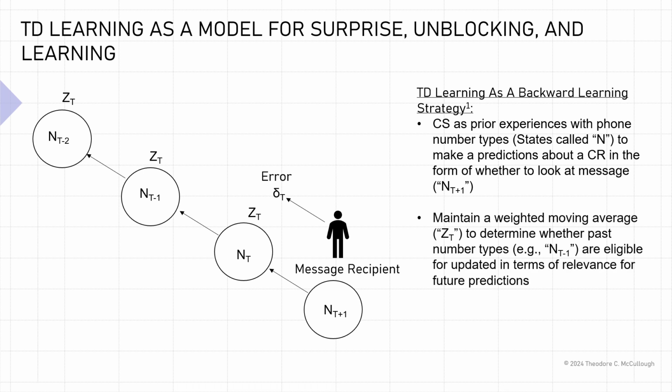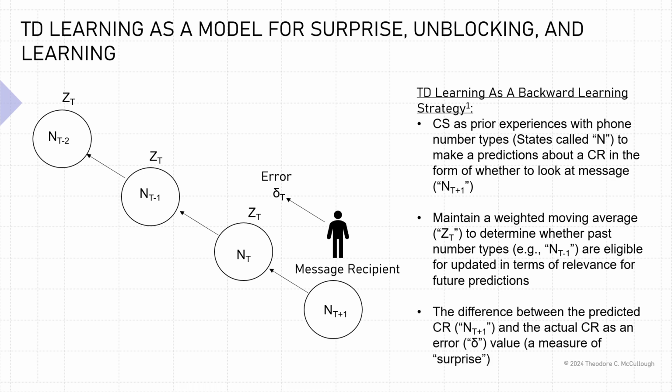And so the way this works is that there's a weighted average that's maintained, which we'll call Z sub t, that's used to determine whether a past number type is eligible for updating in terms of relevance for future predictions. And the difference between the predicted conditional response and the actual conditional response is referred to as an error value, which is a measure of surprise.